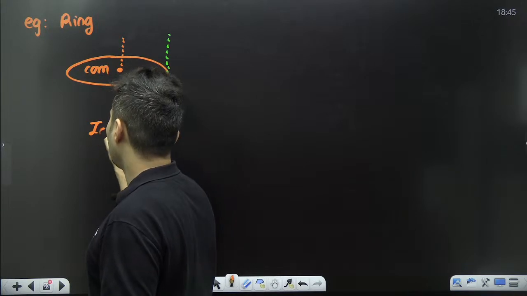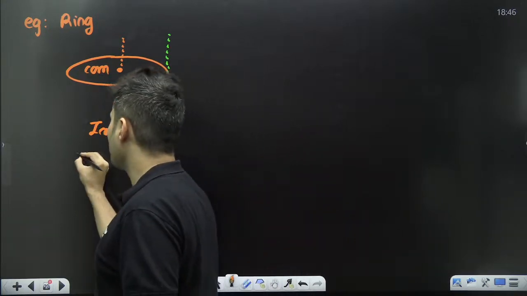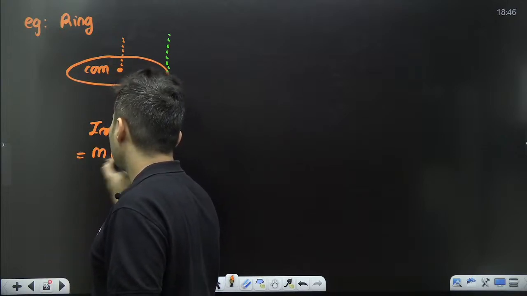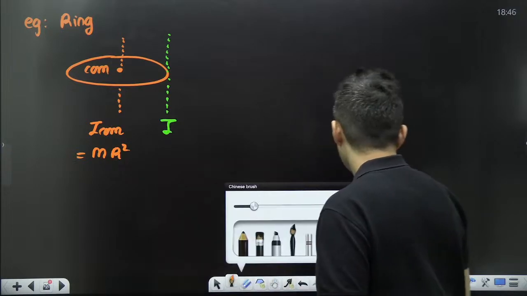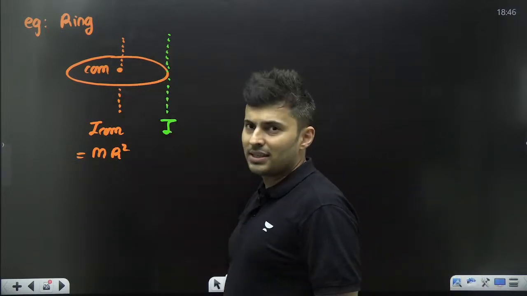The moment of inertia through this axis will be I_COM. How much is I_COM? We just spoke about it. It was MR squared.